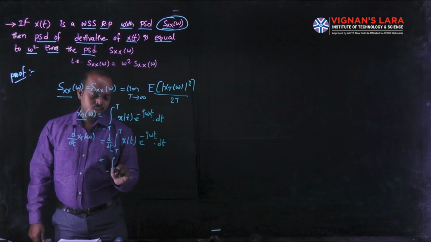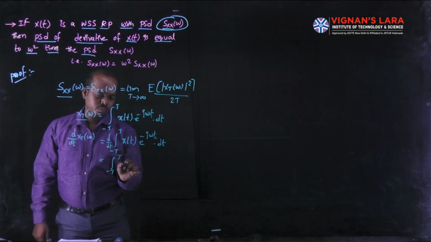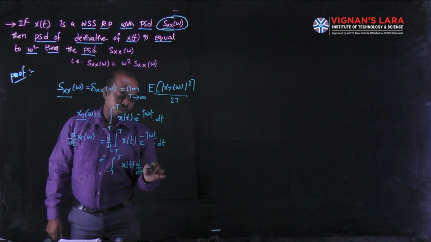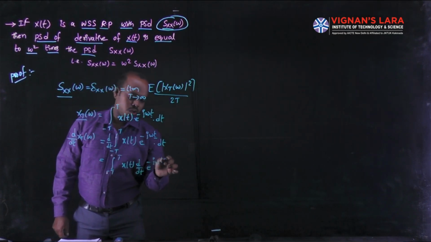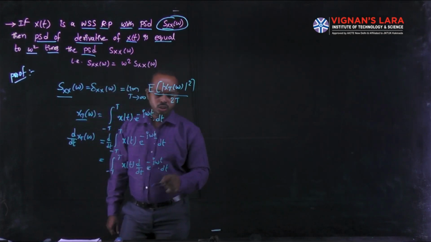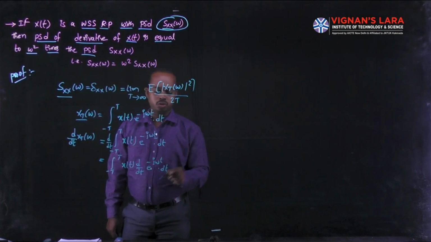We take the integral from minus T to T of x of t into d by dt of e power minus j omega t into dt. Applying the differentiation on the exponential term, it is also exponential.